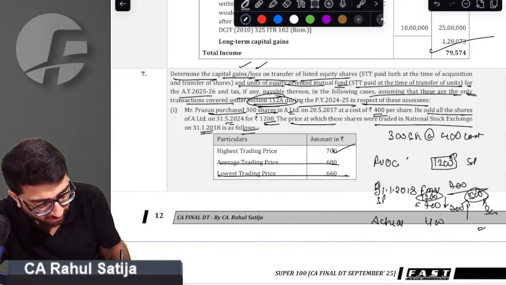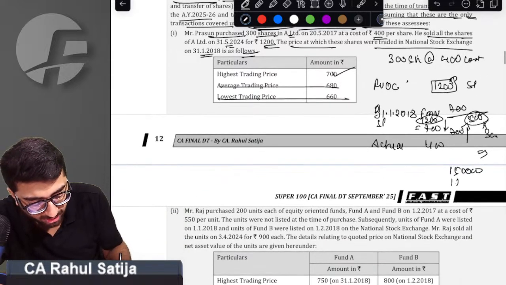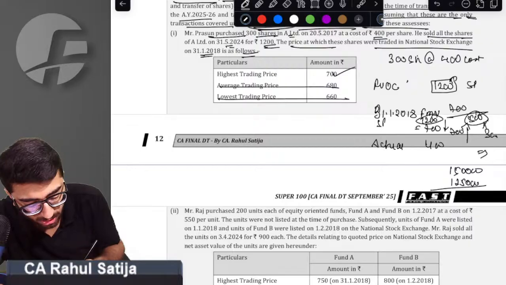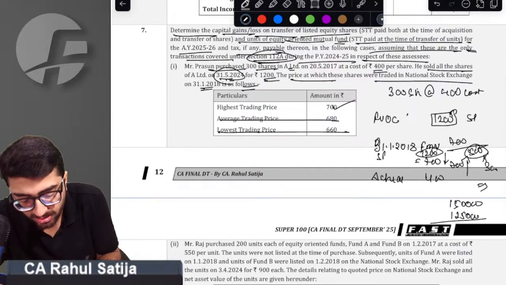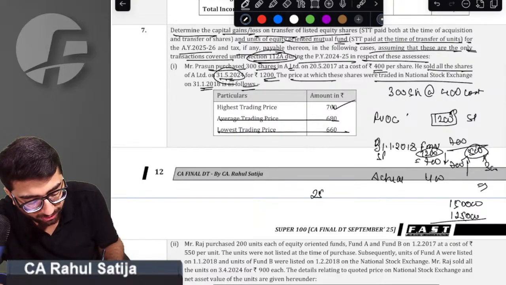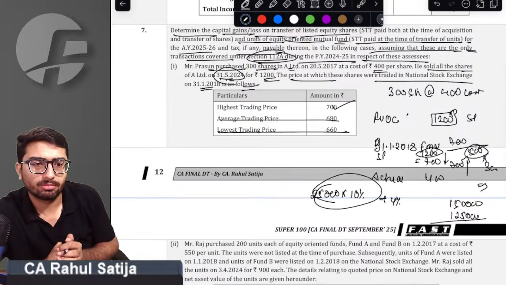500 on 300 shares will give us 1,50,000 rupees worth of capital gain. Of this 1,50,000 rupees, 1,25,000 is the exemption allowed to us. What is the date of sale? The date of sale is 31st May. So the differential capital gain turns out to be 25,000, which will be taxable at the rate of 10% plus 4% education cess.